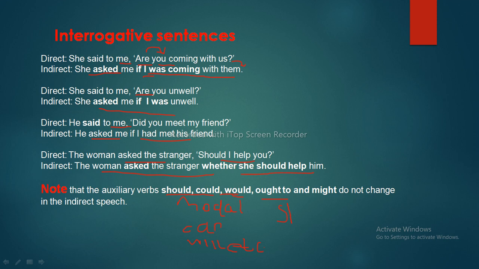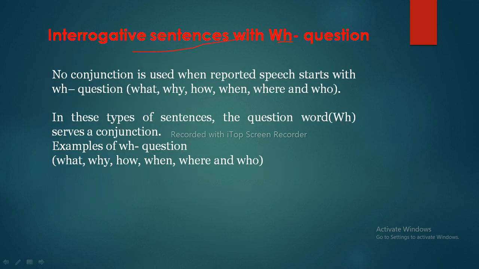Interrogative sentences with wh word, or wh question. No conjunction is used when reported speech starts with a wh question word, that is, wh words or interrogative words. In these types of sentences, the question word or wh word serves as a conjunction. Some examples of wh questions. He said to me, "Where do you live?" He asked me where I lived. Here, no that is used.